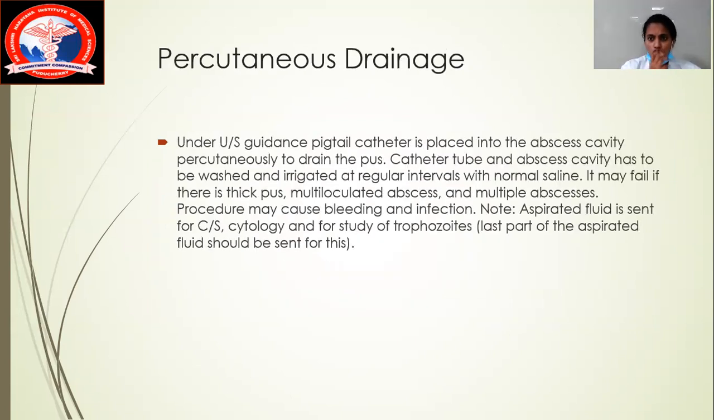There is also a procedure called percutaneous drainage. Under ultrasound guidance, a pigtail catheter is placed percutaneously into the abscess cavity in the abdomen to drain the pus. The catheter tube and abscess cavity have to be washed and irrigated at regular intervals with normal saline. It may fail if there is thick pus or multiloculation, where there is more than one or two pockets. This is called a multiloculated abscess or multiple abscess.